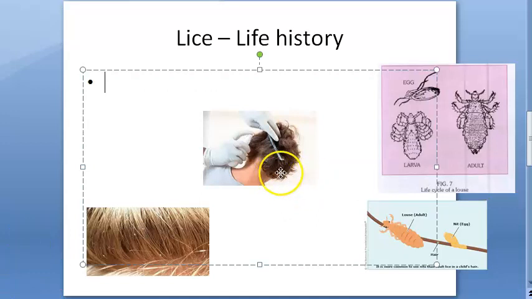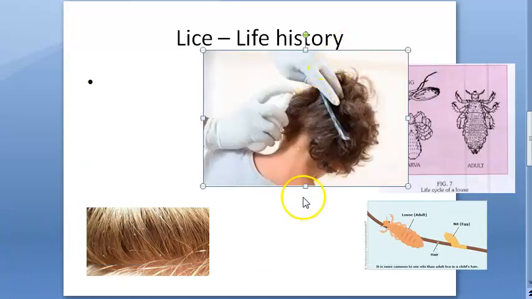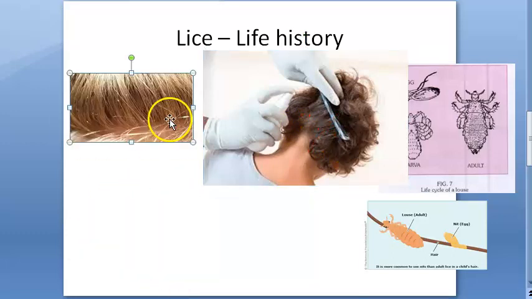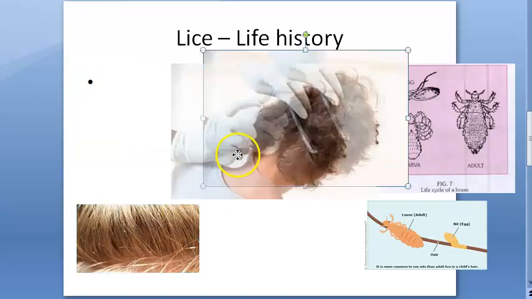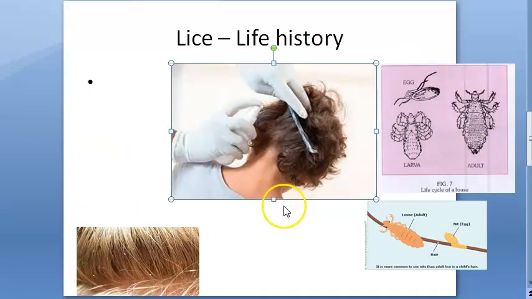So you can see here in the occipital region, this is the neck, the back side. Here they will split the hair and look for nits. Nits will be white like this, white dots stuck to the hair. They are very hard to remove. Some special combs were there to remove these, very painful ones. I never liked them. Nowadays everything is chemical treatment. They will give chemicals and try to kill the lice.